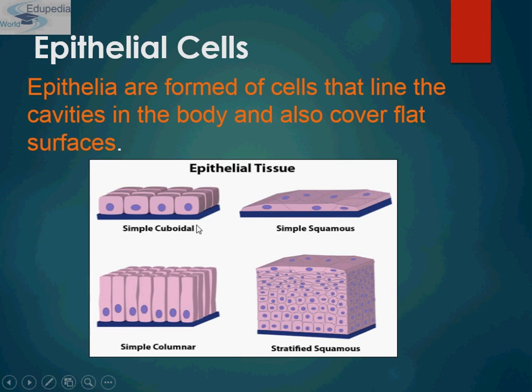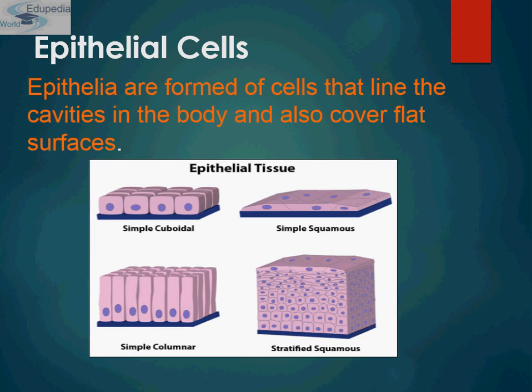Simple cuboidal: these cells may have secretory, absorptive and excretory functions. Examples include the small collecting ducts of the kidney and pancreas. Then comes simple columnar, found in areas with extremely high secretory or absorptive activity. They possess cellular extensions like microvilli in the small intestine. And then comes simple squamous. It is found in lining areas where passive diffusion occurs, for example the walls of capillaries.